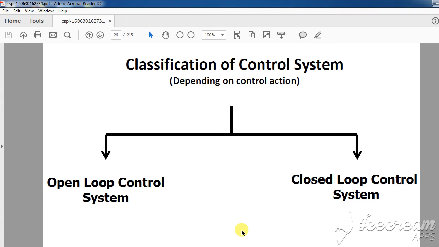In today's lecture, we will discuss classification of control system. The control systems are basically classified into open loop control system and closed loop control system. In this lecture, we will discuss the example of open loop control system and its definition.